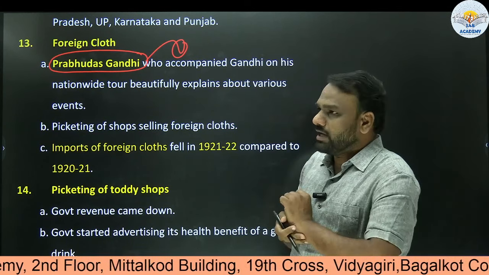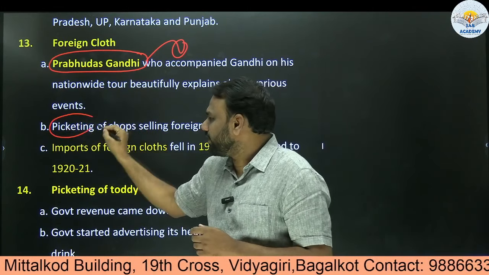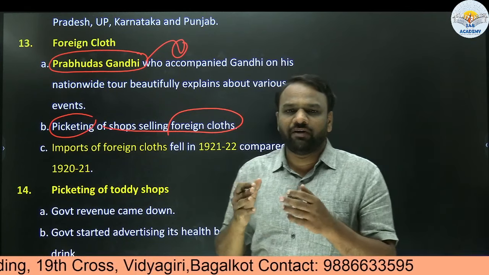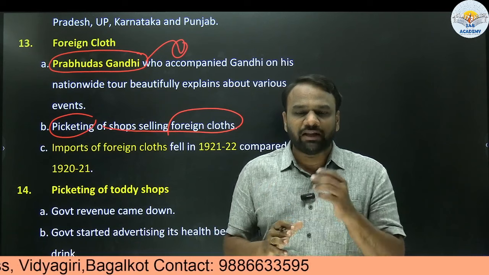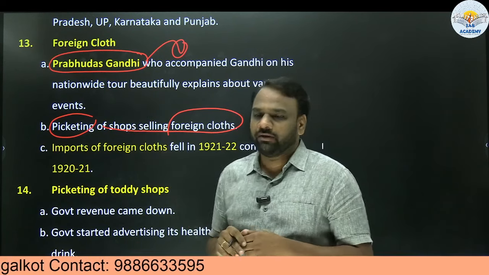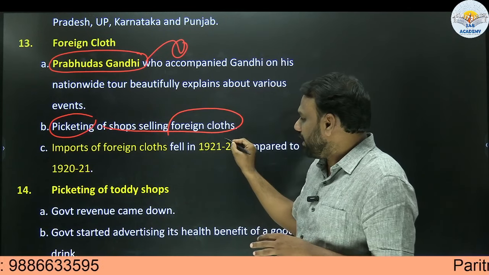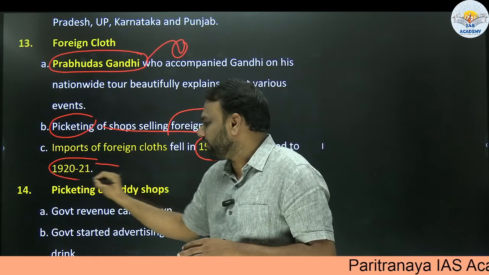Next, as part of the boycott of foreign cloth movement, there used to be picketing of shops selling foreign clothes. Picketing means that wherever a shop is selling foreign clothes, people gather in front of it and request and persuade the shopkeepers not to sell foreign clothes. That is called picketing. As a result, imports of foreign clothes fell in 1921-22 compared to 1920-21.